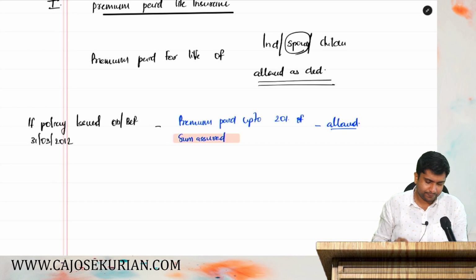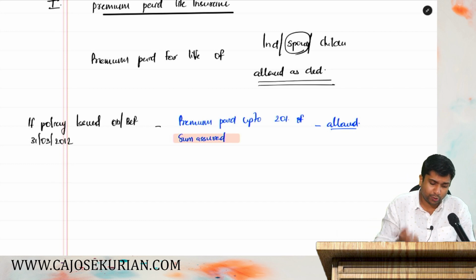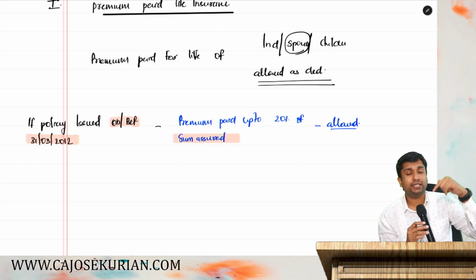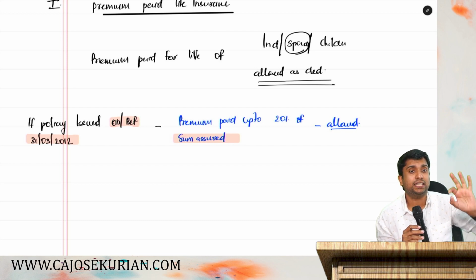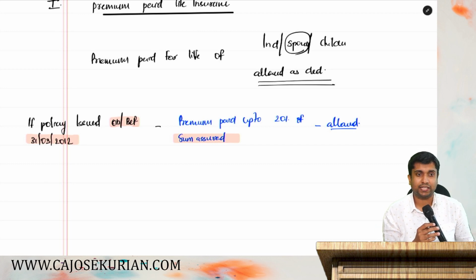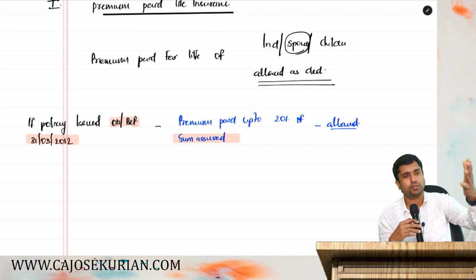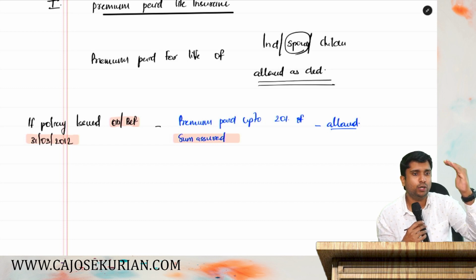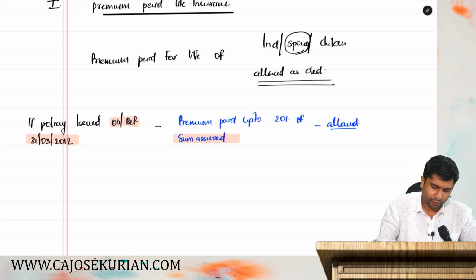Now friends, listen. If policy issued on or before 31st March 2012, then your premium amount up to 20% of sum assured is allowed as a deduction. That's what the department says. If your premium amount is over and above the limit, that excess will never be claimed as a deduction. Maximum up to 20%. Moving on.